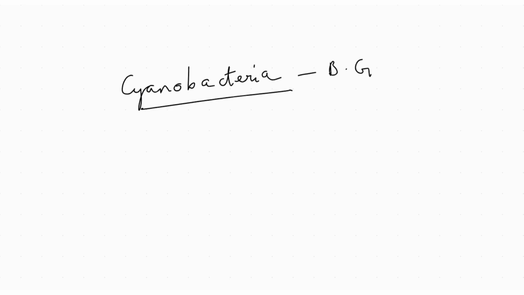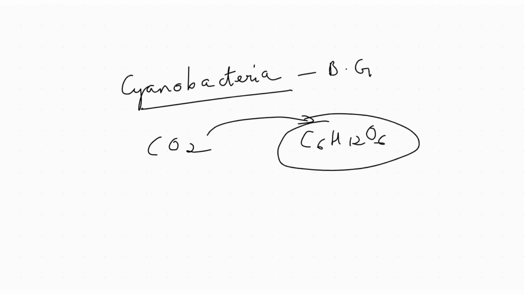We are converting CO2, a simple inorganic compound. These are the words that need to come in the answer, right? We are changing an inorganic compound to an organic compound. Which is that organic compound? Glucose, right? We are converting it into a complex compound. Now we can't do this, of course, because we don't have the pigment for it. And this is the key compound because this is where all the energy is stored.